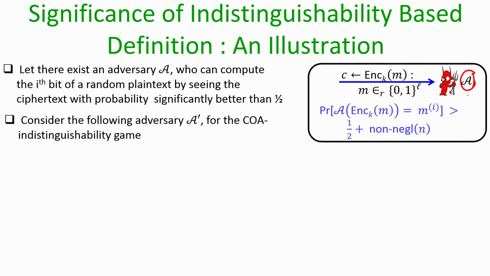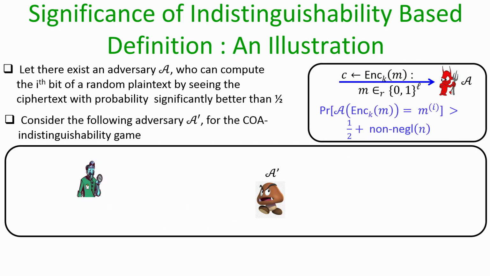Now, assuming the existence of such an adversary A, we design another adversary A dash who participates in an instance of COA indistinguishability game as follows. As per the steps of the COA indistinguishability game, the adversary A dash has to submit 2 messages from the plain text space, and what the adversary A dash does is it selects a pair of messages M0 and M1, and remember, as per the steps of the indistinguishability game, the adversary A dash is free to choose any pair of messages from the plain text space.